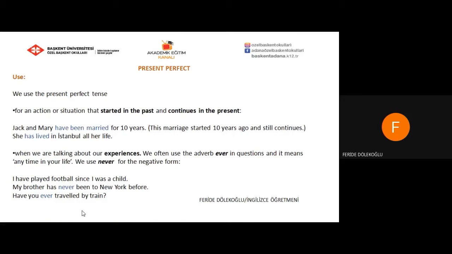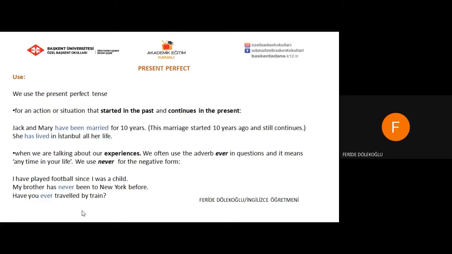We use the present perfect tense for an action or situation that started in the past and continues in the present. For example, Jack and Mary have been married for 10 years. This means this marriage started 10 years ago and still continues. She has lived in Istanbul all her life. You cannot use this tense with specific time expressions like yesterday, 2 months ago. We can use present perfect tense with unspecific time expressions such as for, since, ever, never. We are going to talk about these time expressions in a few minutes.